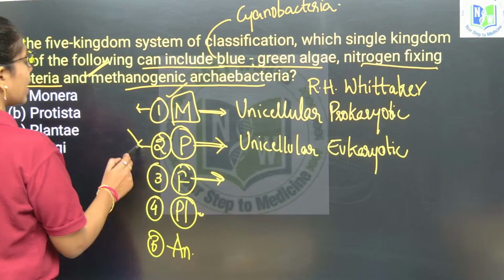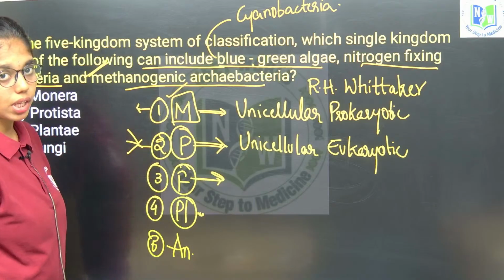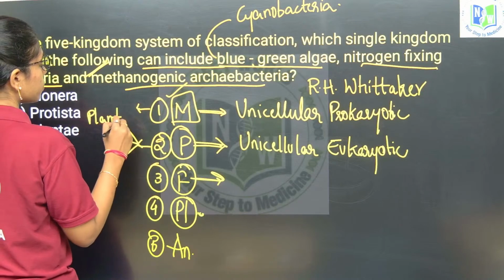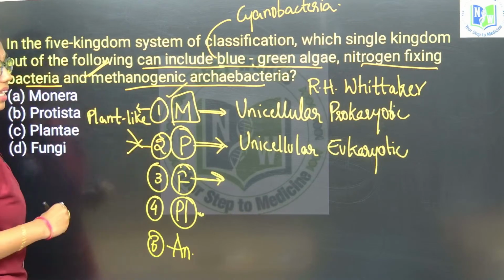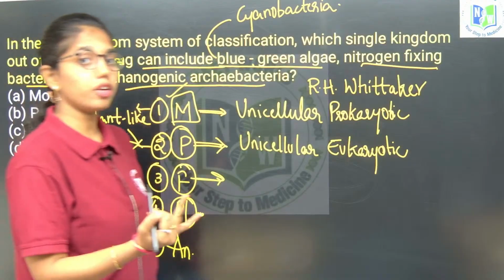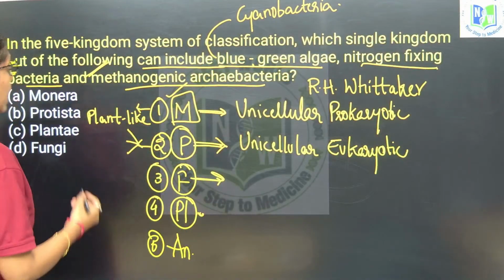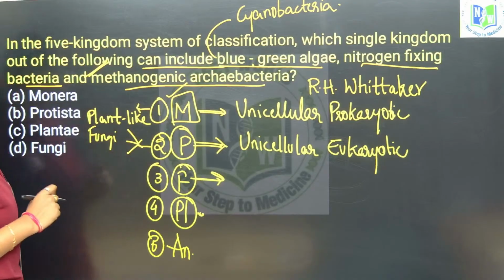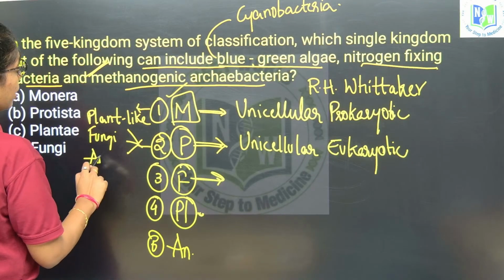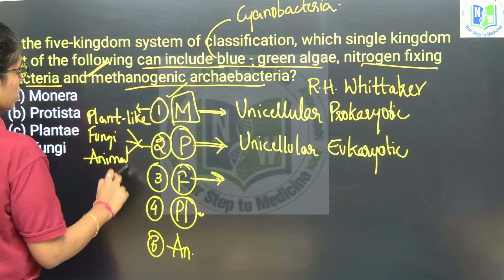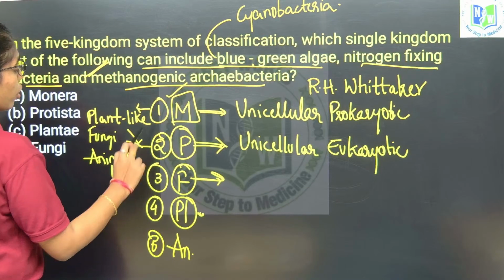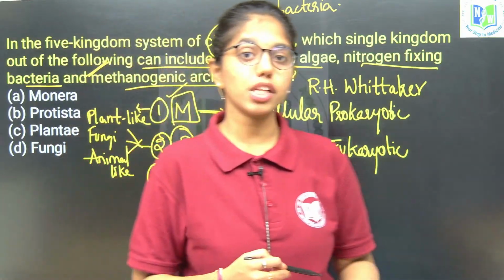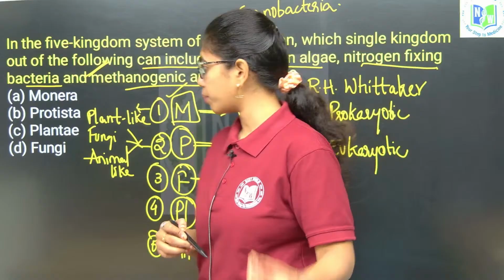Protista includes 3 different types of unicellular eukaryotes. One is plant-like, the best examples being chrysophytes, dinoflagellates and euglenoids. Second is fungi-like, which are slime molds, and animal-like are protozoans: amoeboid protozoans, sporozoans, flagellated protozoans and ciliated protozoans.